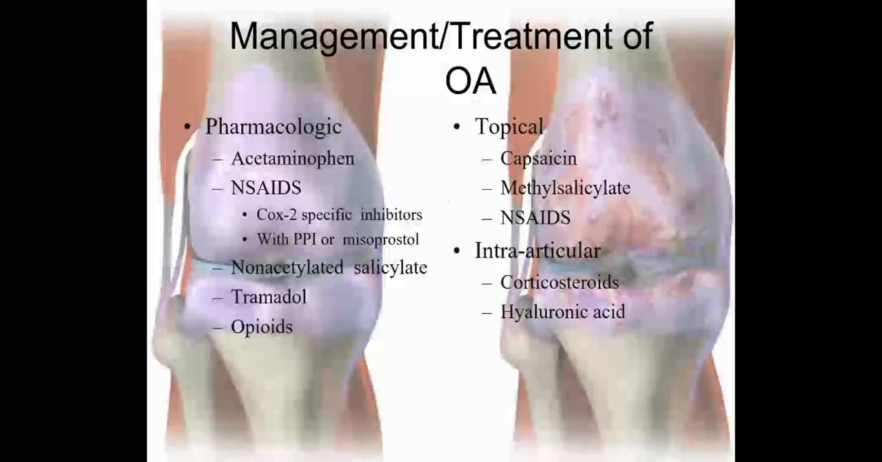Management and treatment of OA, pharmacological: we can use acetaminophen, NSAIDs, tramadol, and opioids. So painkiller drugs can be given to the patient. Topical administration of NSAIDs also can be done. Intra-articular injection of corticosteroids and hyaluronic acid also can be given for the treatment of OA.